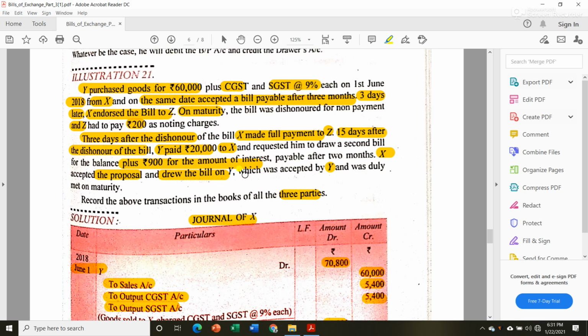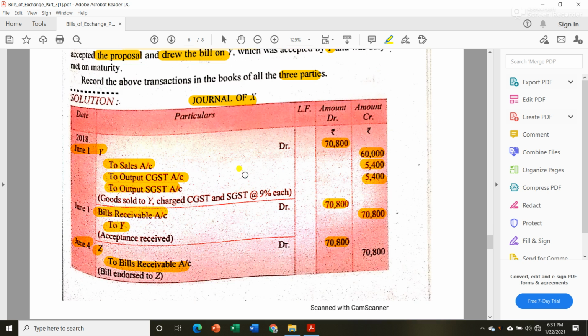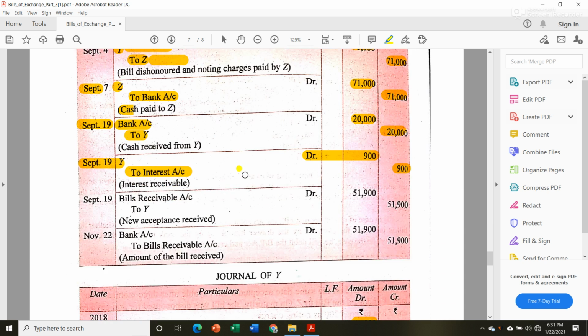Now let us see the entry for accepting that bill. There will be an entry in both X and Y's books. So for making a new bill, or in another word accepting that new acceptance, there will be an entry as bills receivable account debit to Y rupees 51,900. Why 51,900?